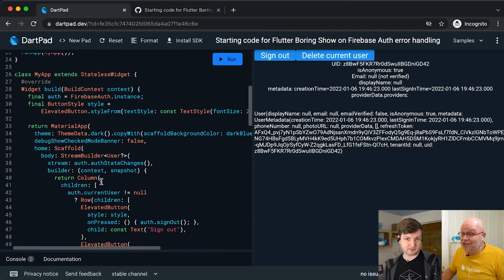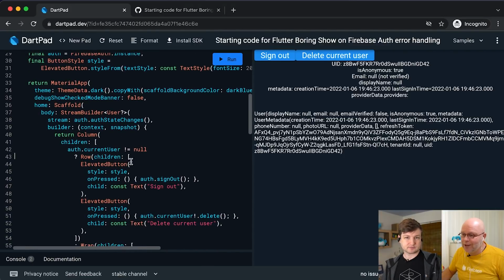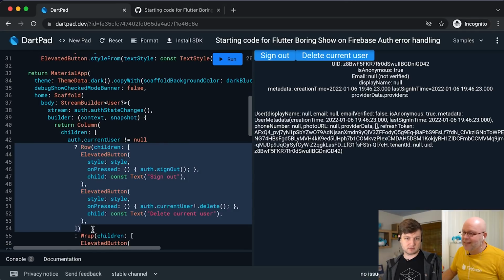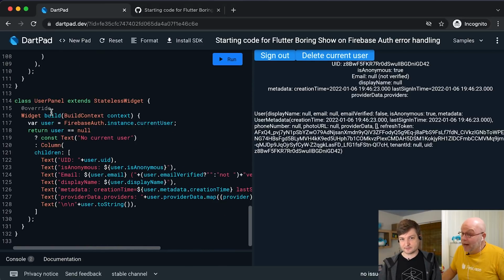There's two things indeed that changed here. We now see these first two buttons instead of the other buttons that we had before, because we have a user signed in, so we see sign out and delete current user. And if we look at the rest of the screen, that is indeed the user panel widget. The first line shows us the user ID, which in Firebase terms is called UID. And that's this value. So we're user Z8BW, things like that.